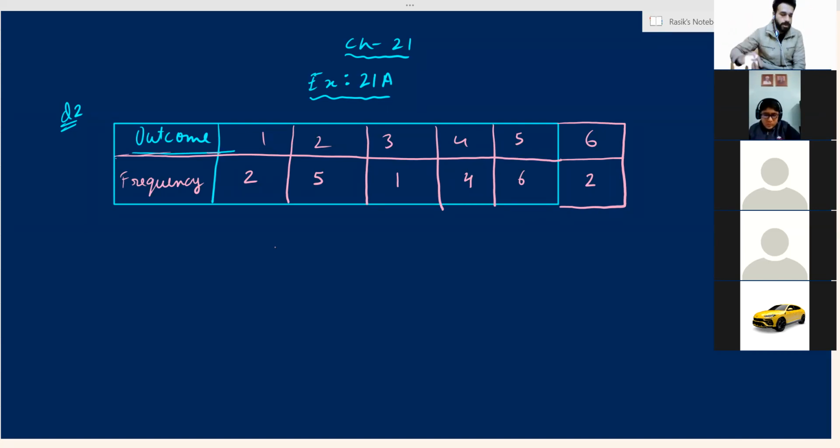Definitions have been converted into fill-ups. So let's start with question number 5. First part: data means information in the form of dash figures, numerical figures. Information in the form of numbers is data. Like I told you examples: heights of students, weights of students, how many days a particular student was present, attendance.